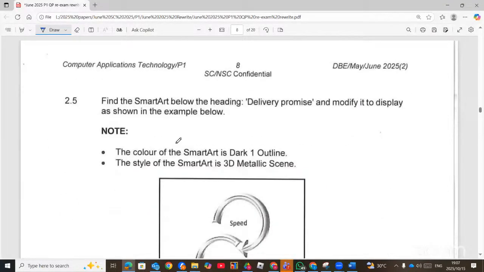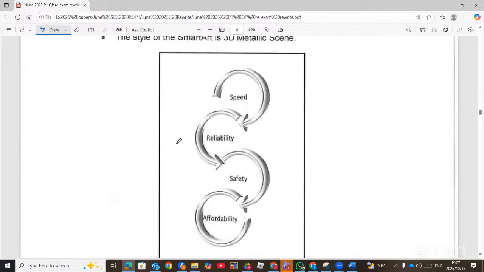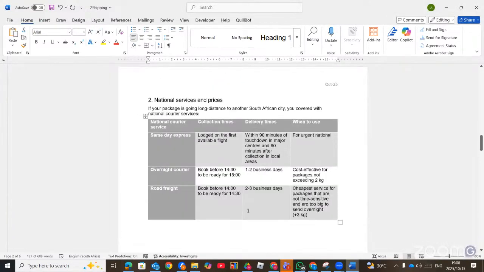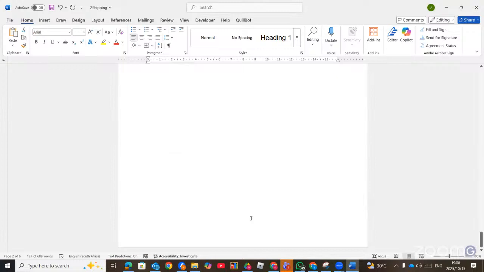The next question: find the SmartArt below and then we change this. Now this is the SmartArt. They say the color of the SmartArt is dark one outline, and then the style is 3D metallic scene. So let's go and check the SmartArt. Read the question again.